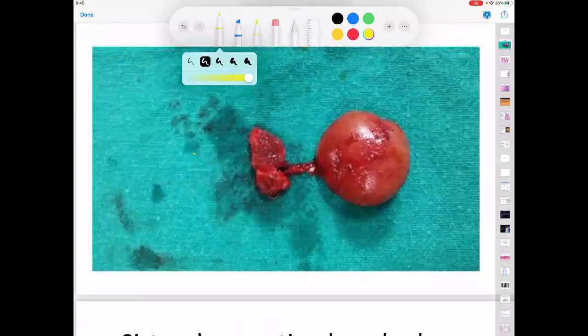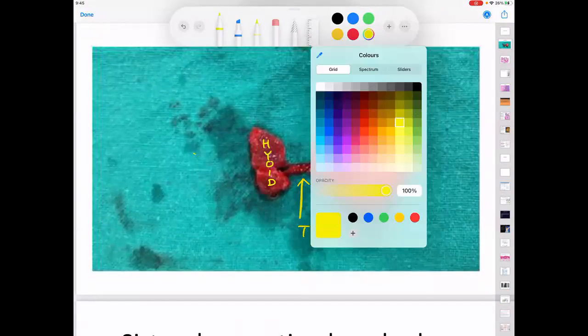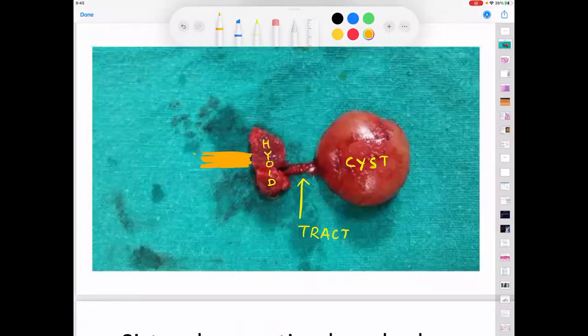If this is the cyst, what is this structure? The tract. Okay, what is this bone? The hyoid central part. They should have removed a little more of what tissue? Tongue muscle.